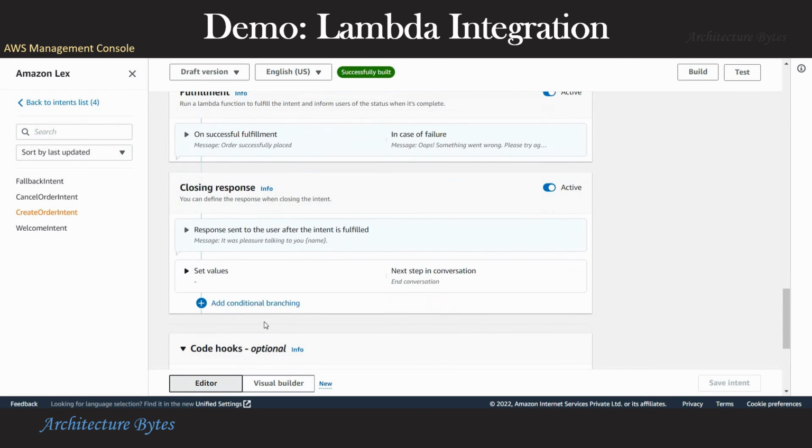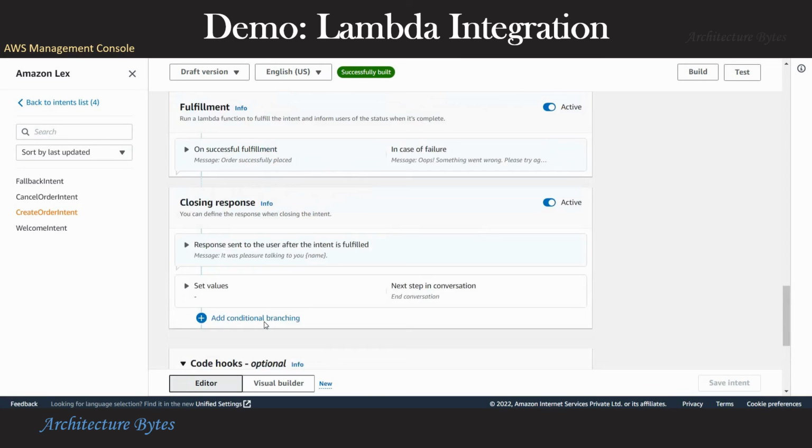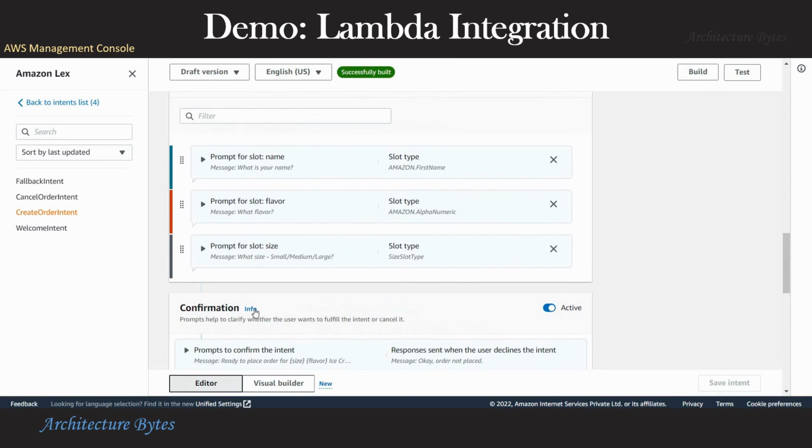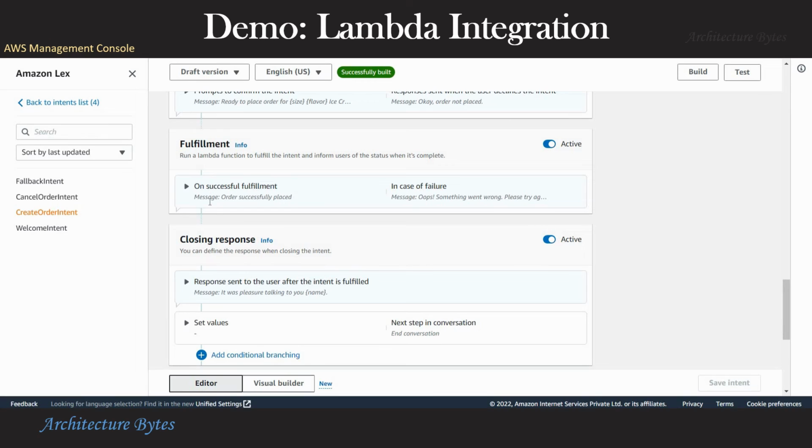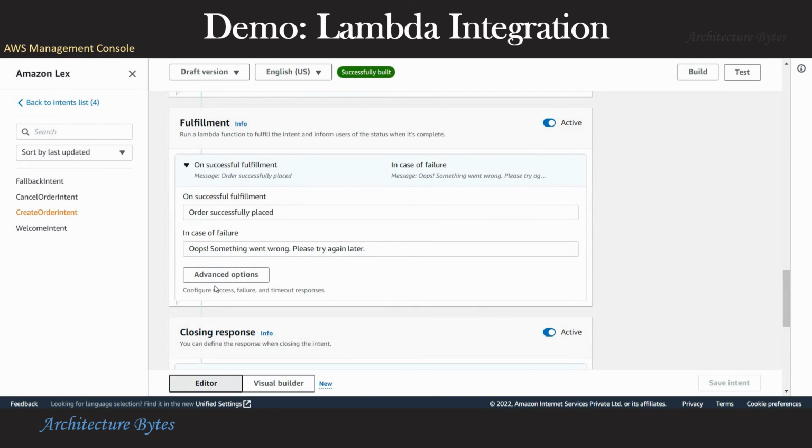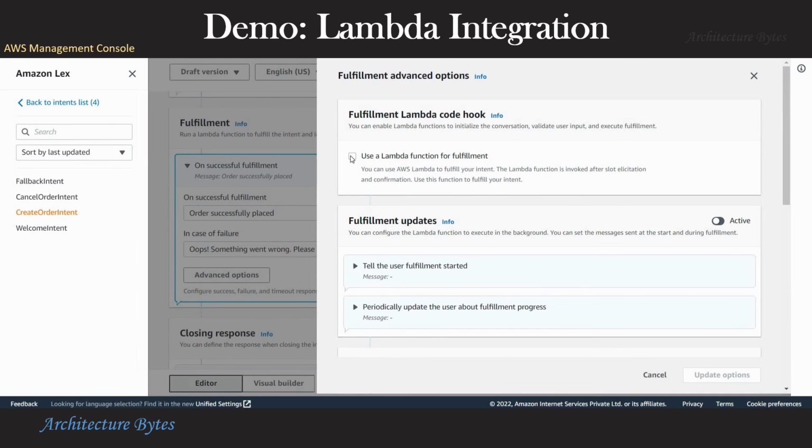Okay, let's go to the fulfillment section and configure the invocation of the Lambda function for fulfillment. Let's go to the advanced options, okay, and enable that use a Lambda function for fulfillment. Okay, we can update the options here.